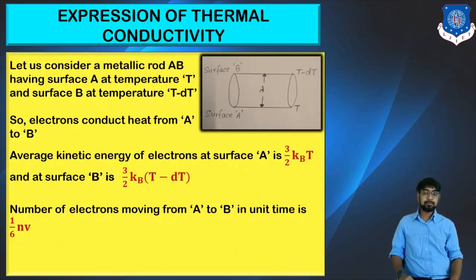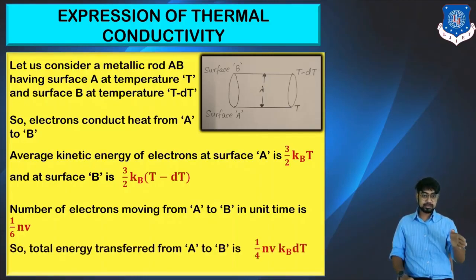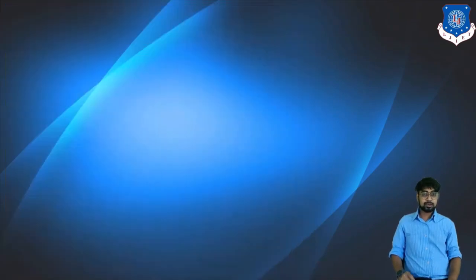So when we consider the transfer of energy from point A to point B, it would be 1 by 4 nV into kBT. How is it achieved? We multiply 1 by 6 nV into 3 by 2 kBT, and there we get the result, that is 1 by 4 nV kBT, from A to B.